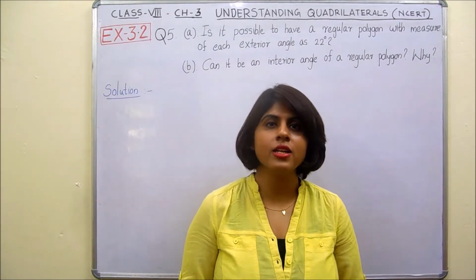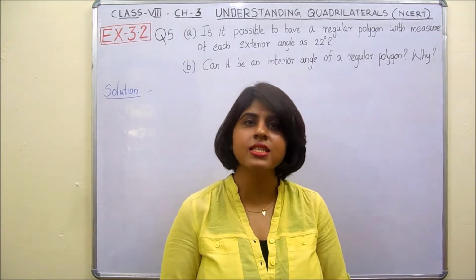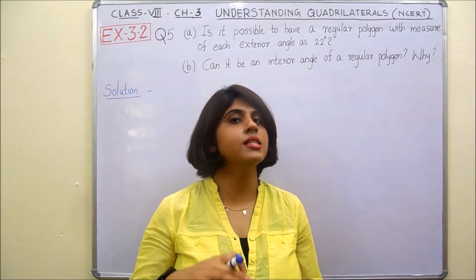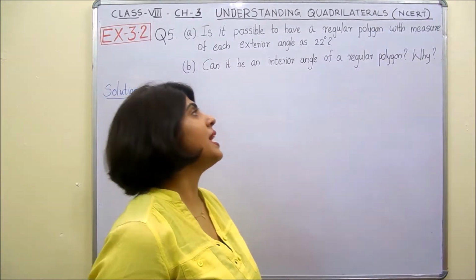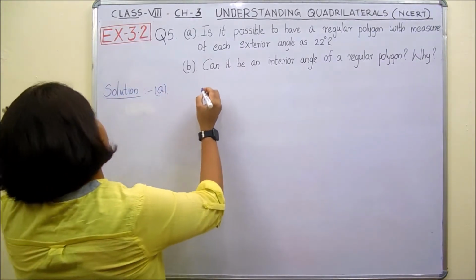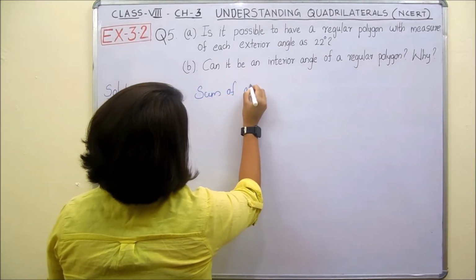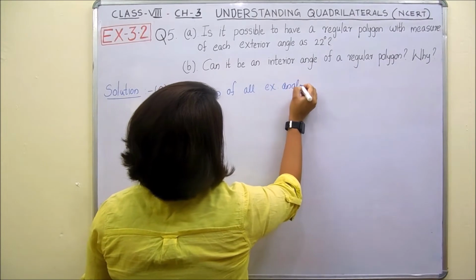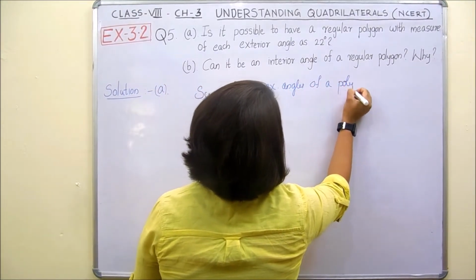In a regular polygon, all of its angles are equal. That means all of its interior angles are equal. If all of its interior angles are equal, then its exterior angles also should be equal by linear pair property. By exterior angle property of a polygon, we know the sum of all exterior angles of a polygon is equal to 360 degree.